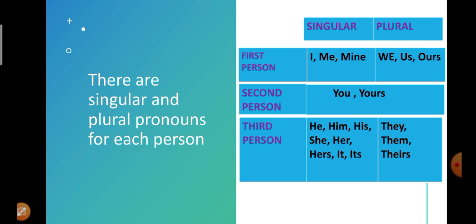This can also be changed into plural form. For example, in the first person, I, me and mine will change into we, us and ours respectively. You and yours will remain the same, whereas he, him, his will change into they, them and theirs; she and her will change into them; and hers, it and its will change into theirs.